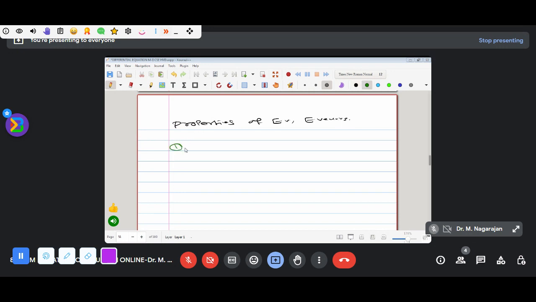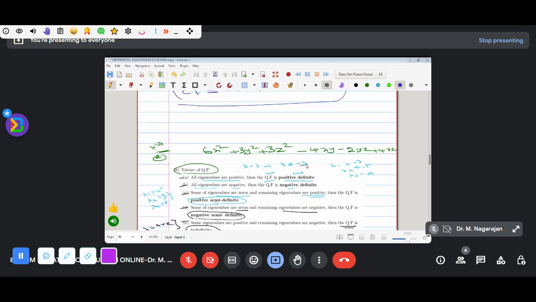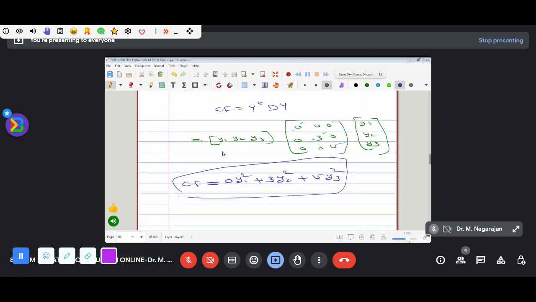So first property: lambda 1, lambda 2, lambda 3 are the eigenvalues of A. Then the sum of the eigenvalues is equal to the trace of A. Please check that previous problem. What is the sum of the eigenvalues? 0 plus 3 plus 15 equals 18.